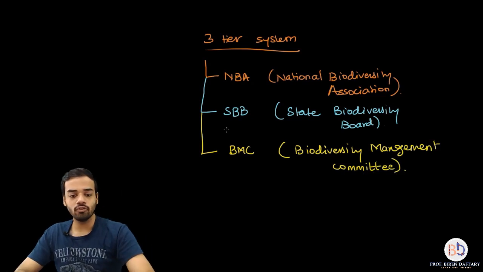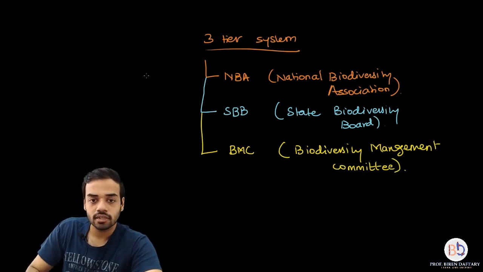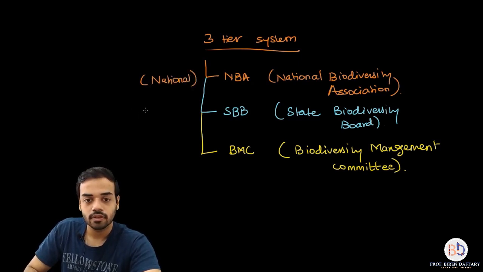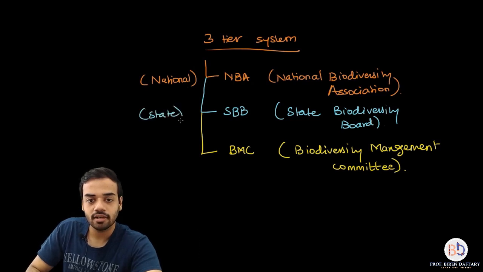Okay, so if you want, I will write down over here. This is national level, this is state level, and this is city level, or local.